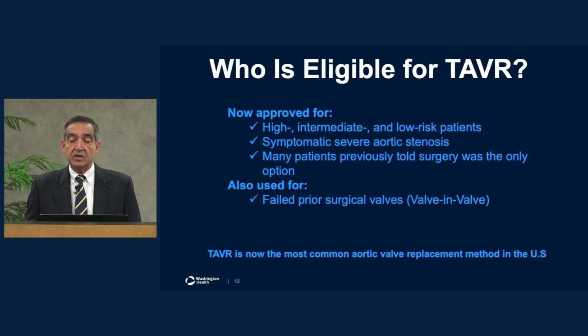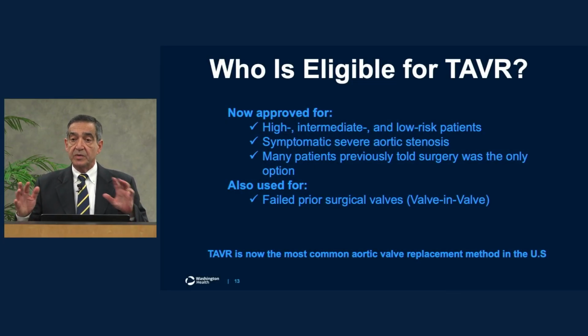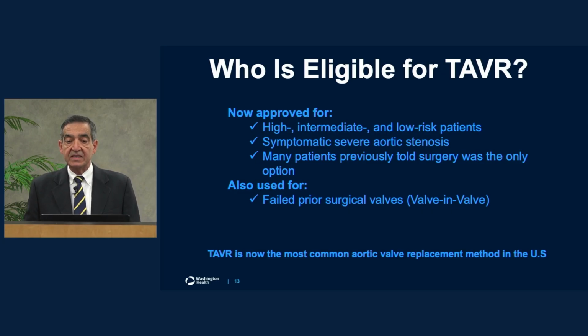So the question is now, who is eligible for transcatheter aortic valve replacement? At the beginning, when we were first evaluating this new technology of transcatheter aortic valve, we wanted to compare it to the surgical aortic valve. So we looked at the very high-risk patients or prohibitive risk patients, and then the results were favorable for both the transcatheter aortic valve and the surgical aortic valve. And then we looked at the intermediate risk patients, the patients who have an intermediate risk of having complications from an open chest, open heart operation. And still the transcatheter aortic valve was favorable and appeared to be on par with surgical aortic valve replacement.